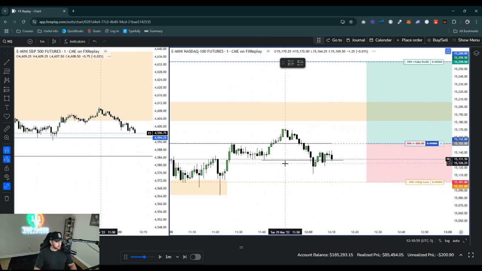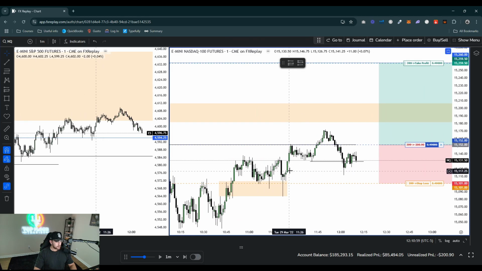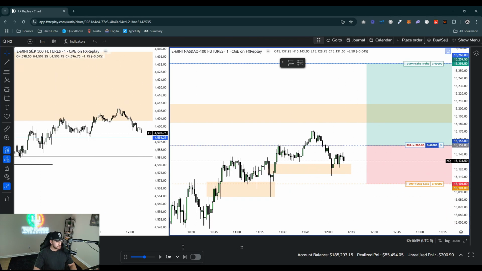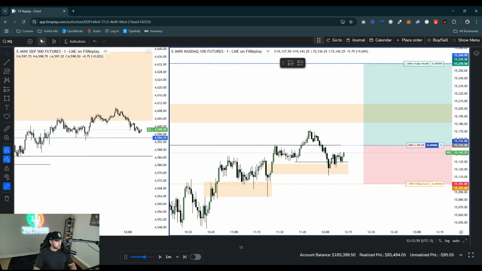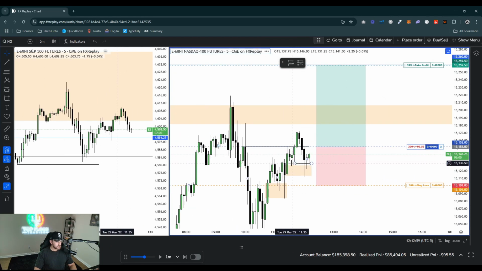Let's go to the 1 minute real quick. I want to see something on the 1 minute. So we are in a 1 minute fair value gap. A 1 minute BPR is what we're in right now. Right here. Overlapped bearish fair value gap with an overlapped regular bullish fair value gap. That is a BPR. So let's go ahead and fast forward it. Don't want to see this close on the 5-minute a body below. So this is, in my opinion, the 5-minute order block, 1 minute BPR, sweep on liquidity.